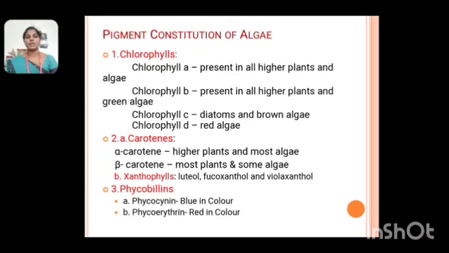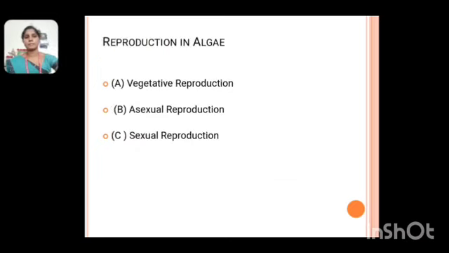Third one, phycobilins. The phycobilins are divided into two types of pigments. First one, phycocyanin, which is blue in color. Next one, the phycoerythrin, a red pigment. The phycoerythrin is present only in red algae because of its red color.